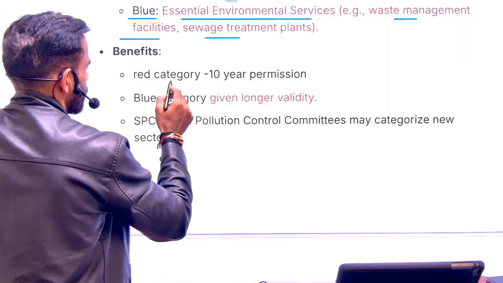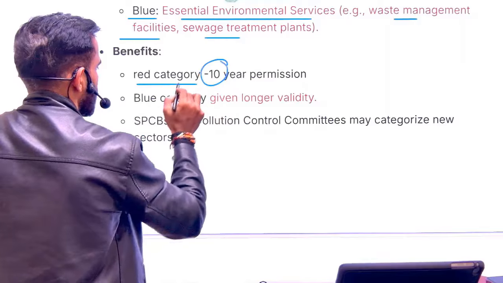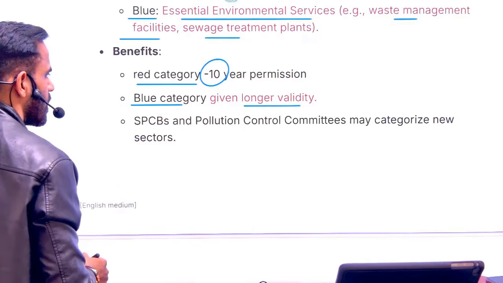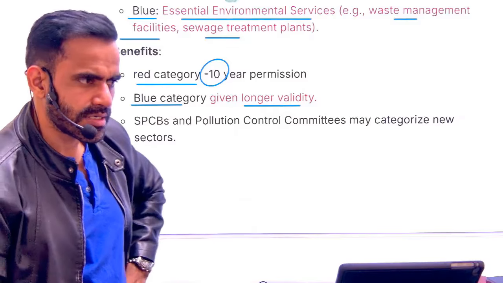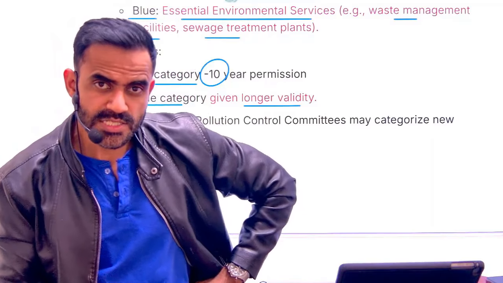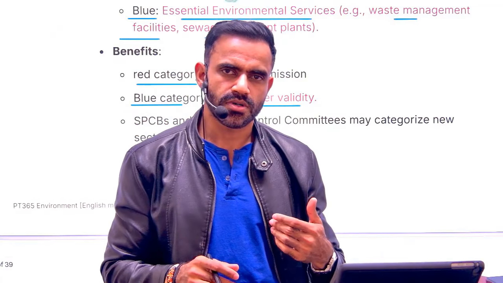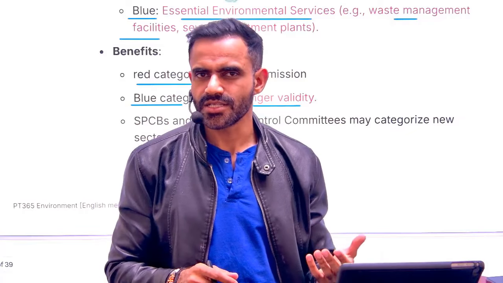Now, the duration for the red category is 10 years. Blue category is new category and it has been given longer validity. The state government through SPCB, sorry, State Pollution Control Board, and central government through Central Pollution Control Board implement these guidelines.